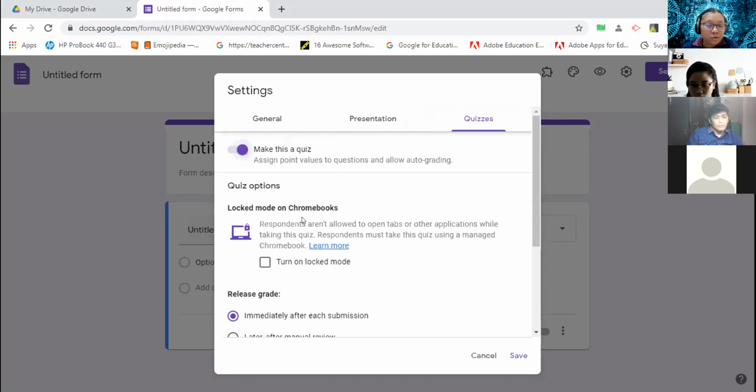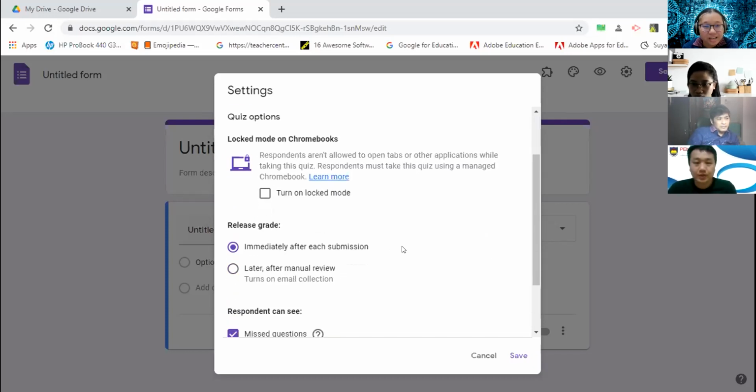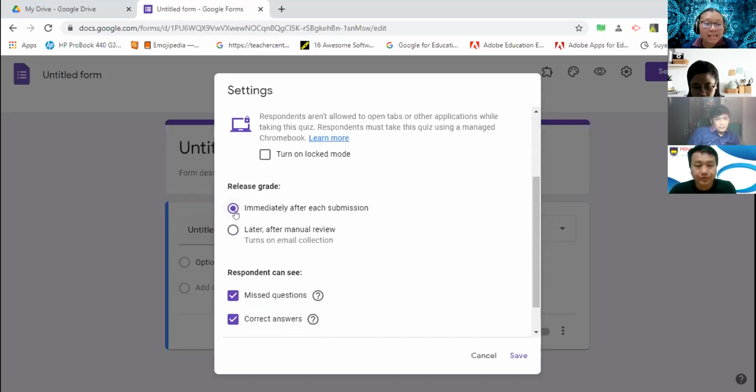Actually, Google Form can be set in locked mode if our students are using Chromebooks. Since our students are using iPads, not Chromebooks, we are unable to do this. Okay, this one, release grade. Even though our test is the MCQ one, I suggest it is better we do this later after manual review, so they will not know.